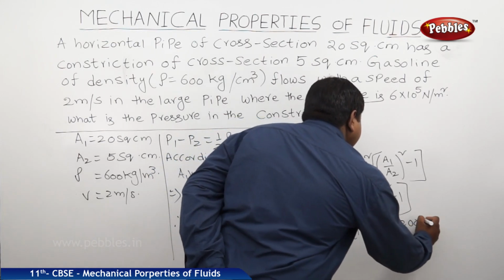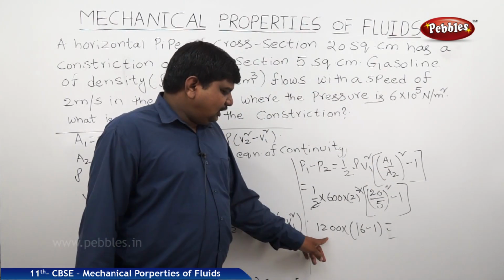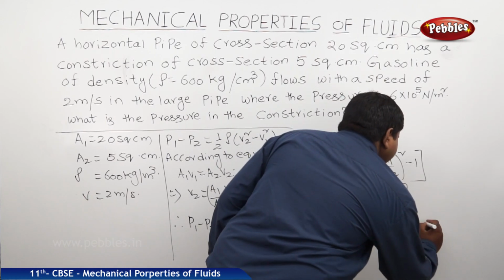So this is 1200 into 16 minus 1, therefore it is 1200 into 15.